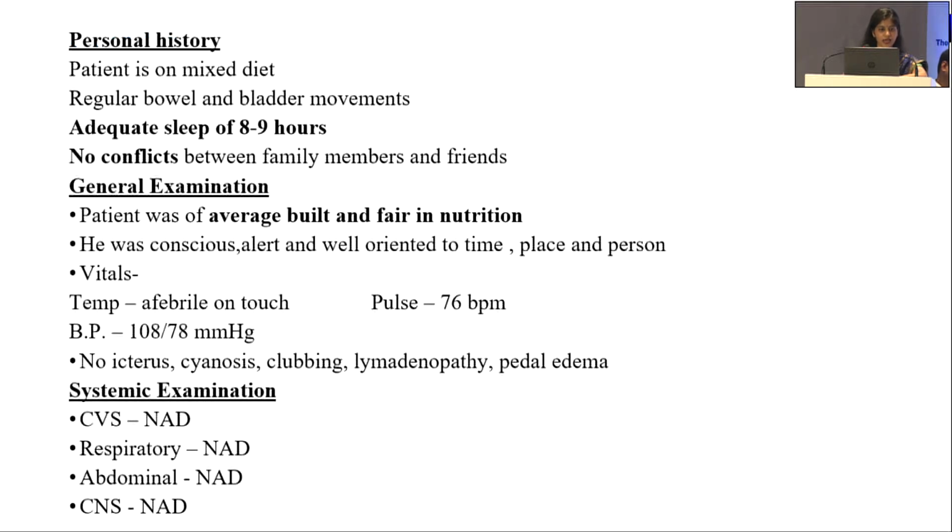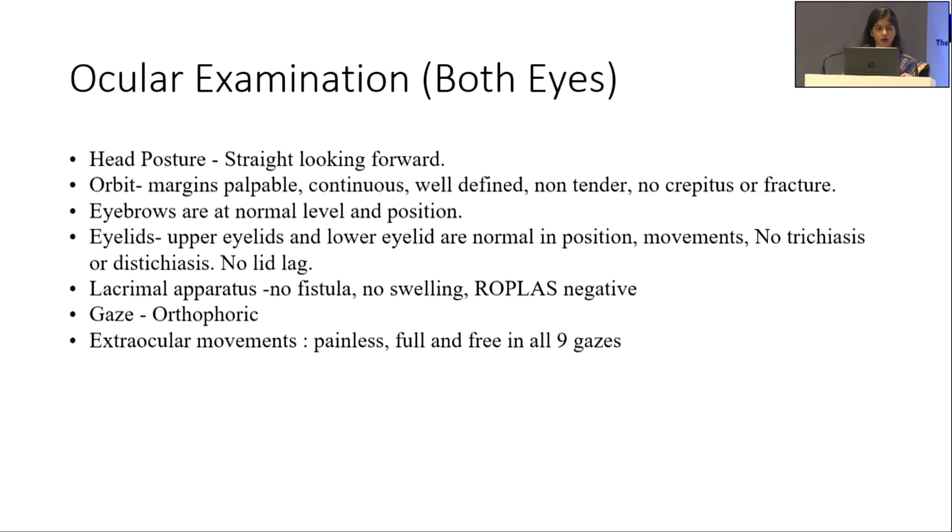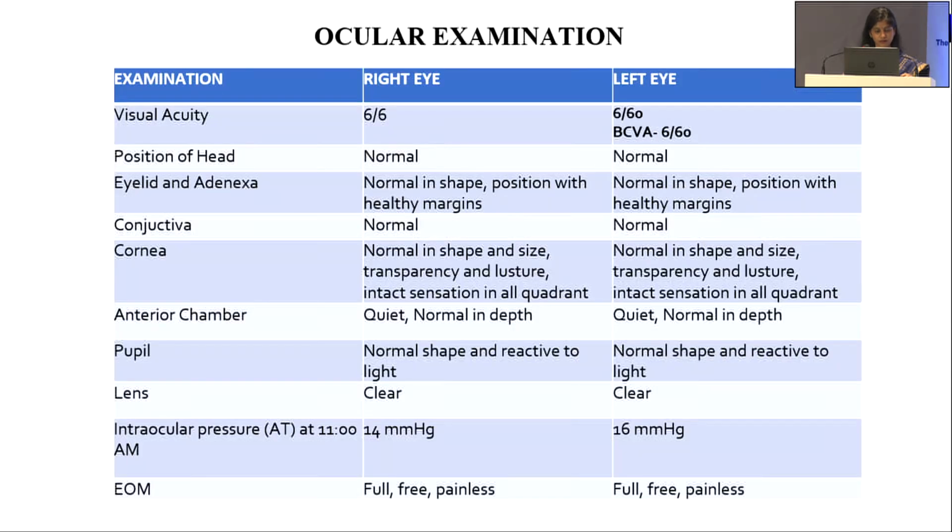Personal history, the patient had adequate sleep for 8 to 9 hours. Patient is on mixed diet, regular bowel and bladder movements, no conflicts between family members. General examination, he was average in build, fair in nutrition. Systemic examination, everything was within normal limit. Ocular examination, in the right eye, the visual acuity was 6/6, whereas in the left eye, it was 6/60, and the BCVA was also 6/60. Rest, everything was within normal limit.